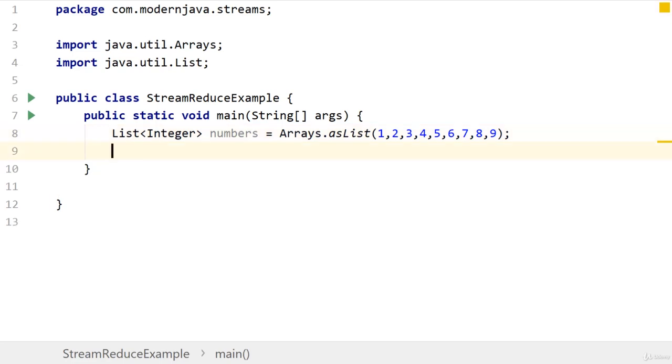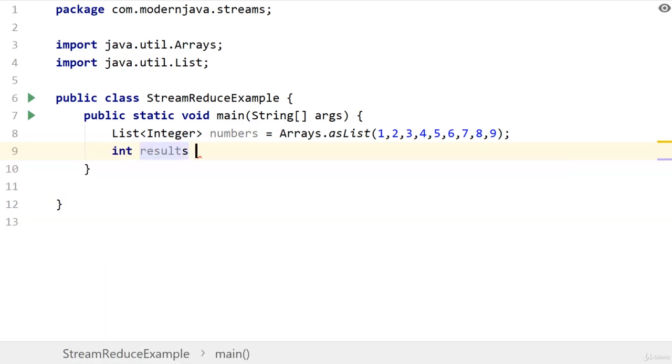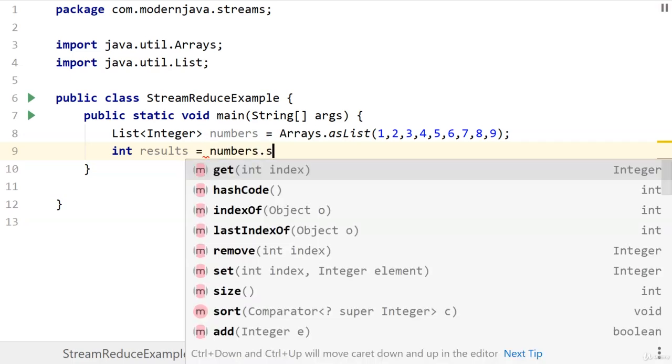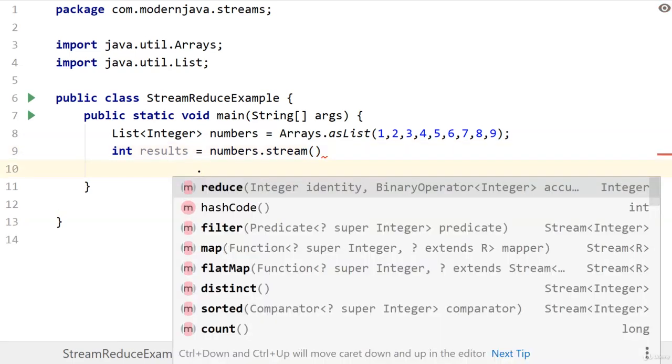And now we'll be running a reduce operation on this list of numbers. So Integer result, because the reduce operation gives us one result. In this case we'll be adding all those numbers and calculating the sum of all those numbers, and that will be provided in the result. So it is equal to numbers.stream(), and afterwards .reduce.